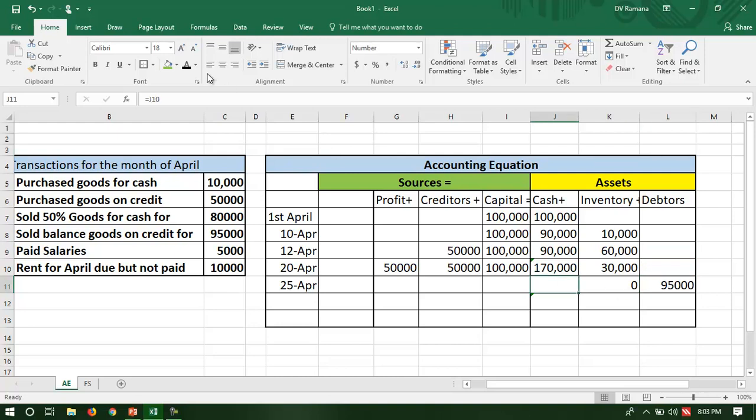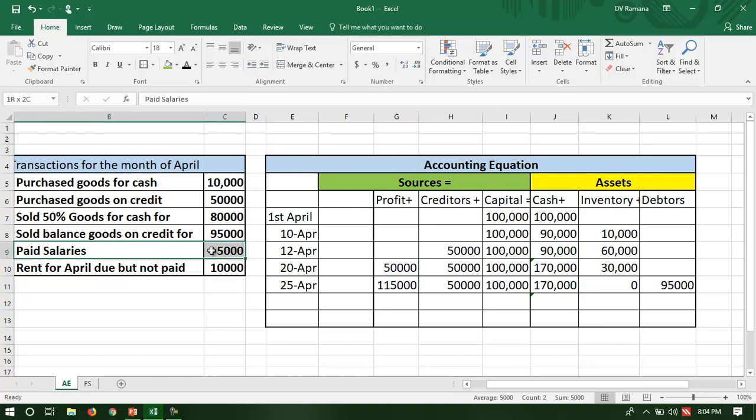Is there any change in cash? No change in cash. Any change in capital? No change in capital. Any change in the creditors because of this transaction? No change. But profit goes up because you sold the balance goods at 95,000. So you made an additional profit of 65,000 based on these transactions.